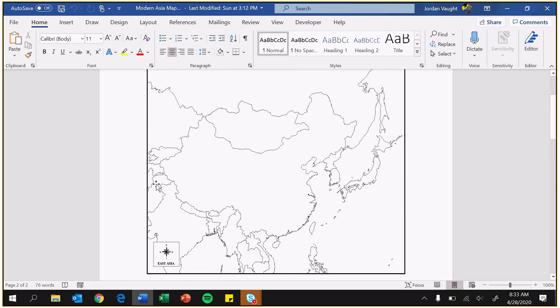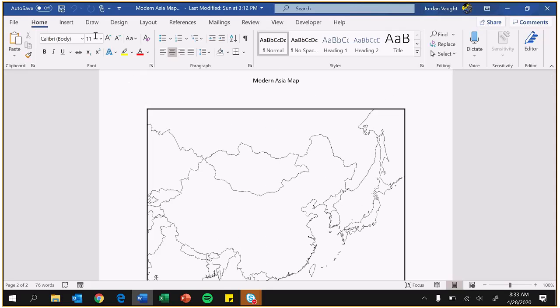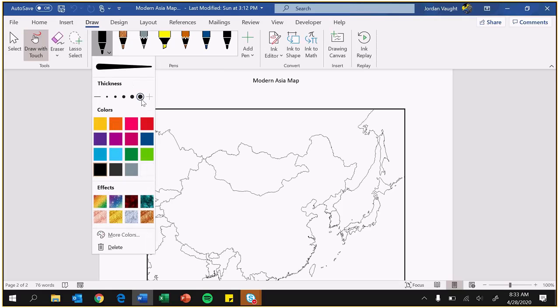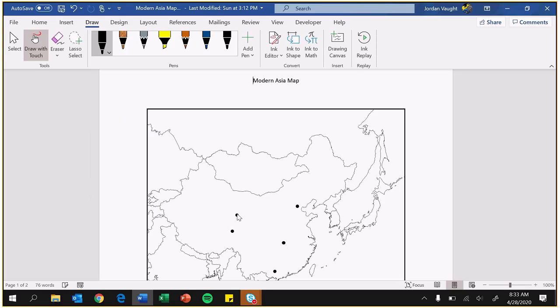So once again, how to do this? Let's say we're doing a city. You come up here to the pen feature. Click this little small arrow, and make sure it's thick. I know last time some people did it small and I couldn't quite see it. Then you put a dot where the cities are. Now, that is not where those cities actually are, so keep that in mind.